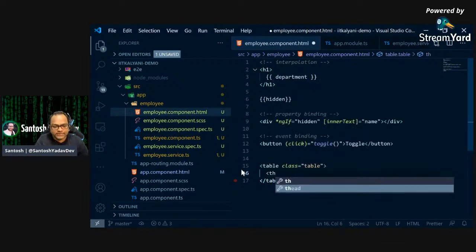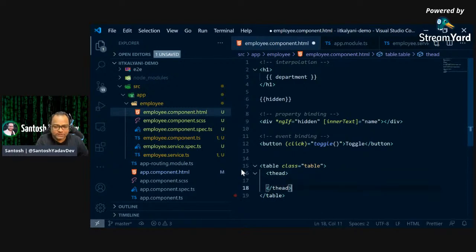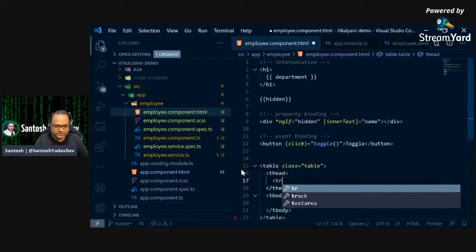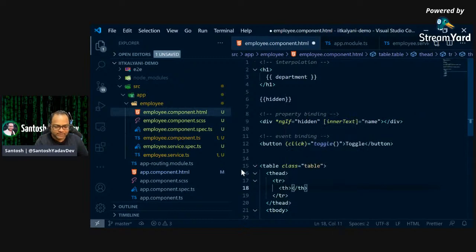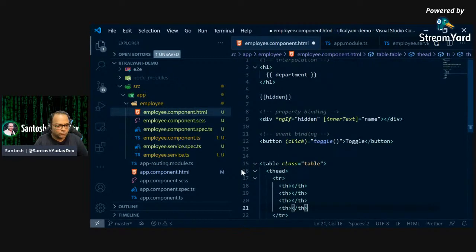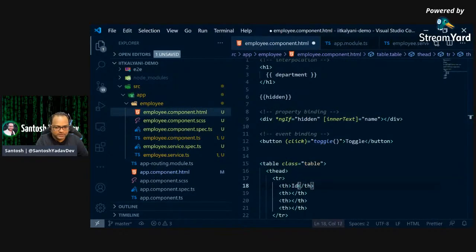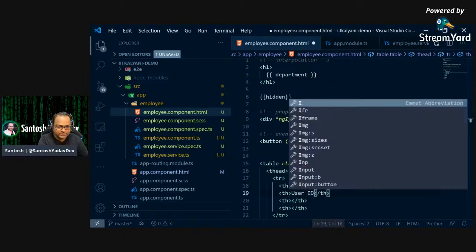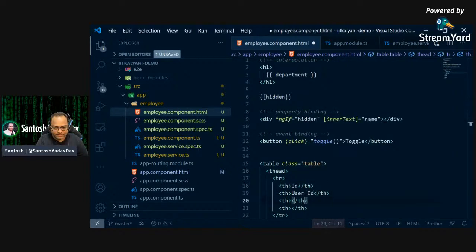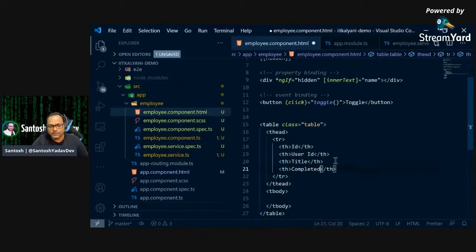Then we have thead, where we are going to show the header section, and then a tbody, where we are going to display the body, which will be the number of records you have. Let's move on and bind the header first. So I'll say tr, then you have th, and 4, right? We have 4 properties. Let's verify from the API. I'm sure it is 4: ID, user ID, title, and completed. So this is ID, then user ID, title, and then completed.